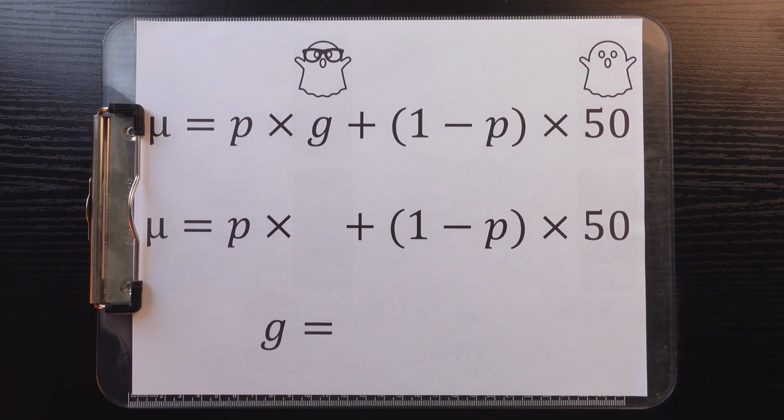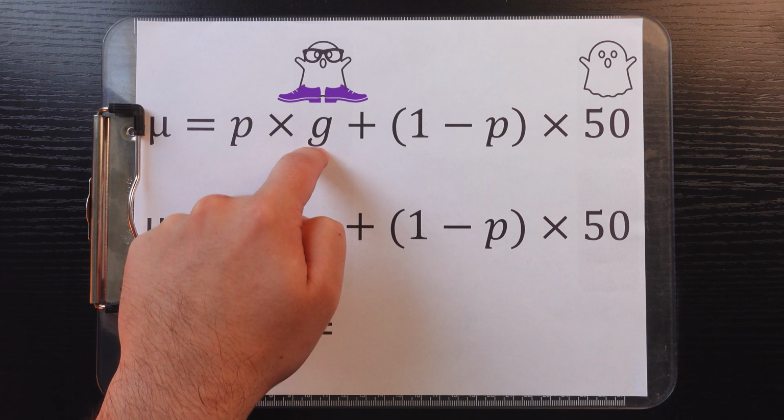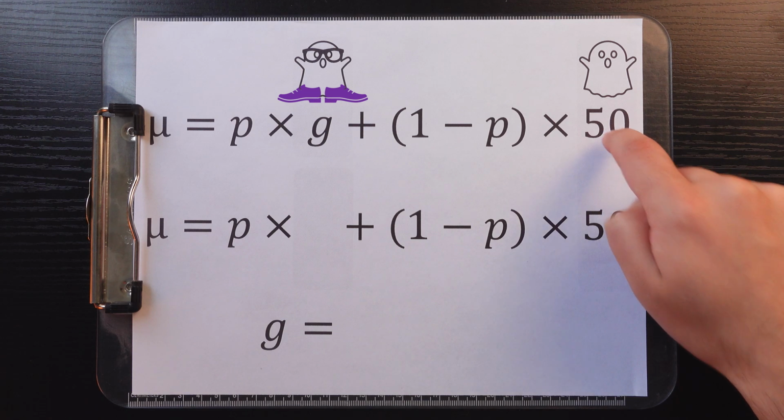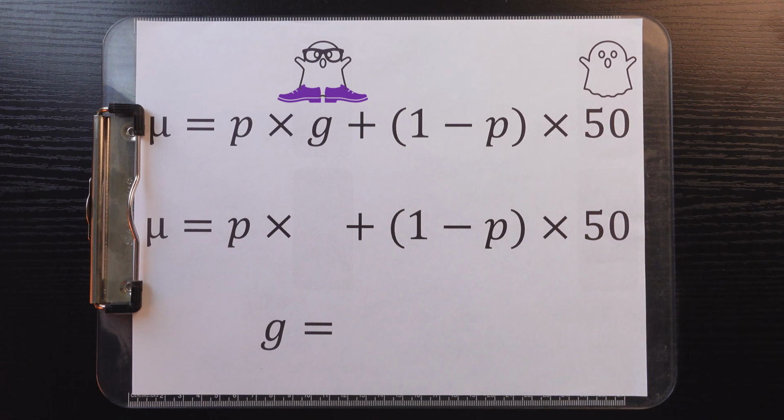Well, let's pretend that we're one of the rational people in the room. We know that the average of all of the guesses will end up being a weighted average of the value that rational people are guessing, let's call that G, and the value that all irrational people are guessing, which is on average 50.